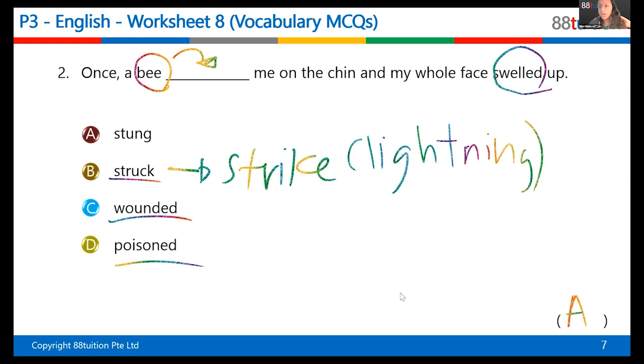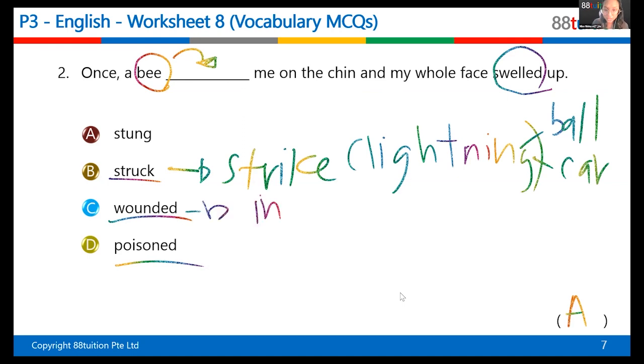Okay, when you watch soccer, they always say the player strikes the ball, right? So you can strike a ball, or you can say I was struck by a car, or struck by lightning, or something strikes me, like thunder. So that is struck. Now wounded just means you're injured.